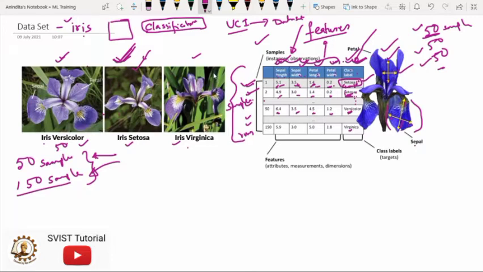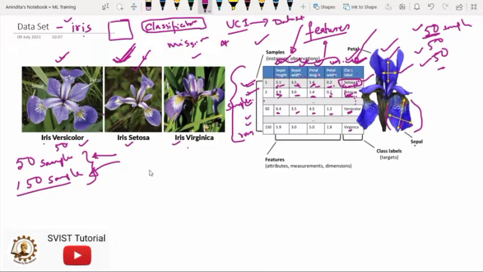It is also clearly written that there is no missing value, meaning all of the information is there in the data set. So this data set is perfect for beginners to start their machine learning activity. But why is this data set perfect for beginners?